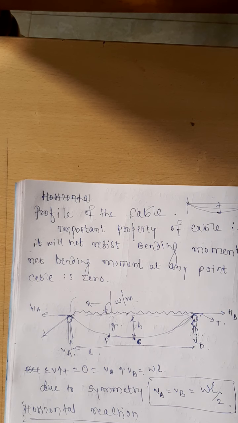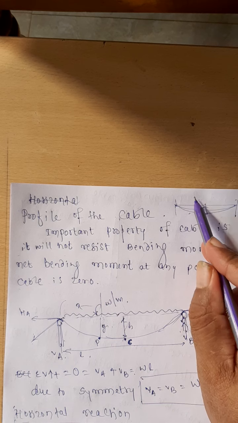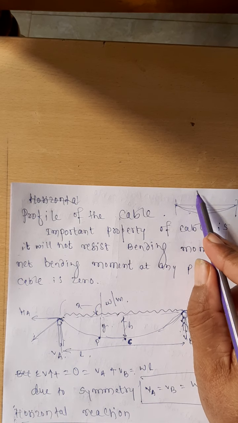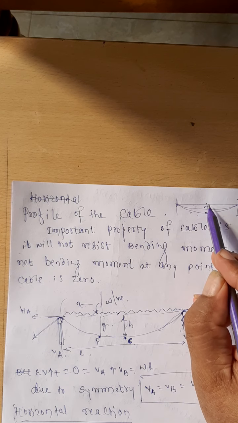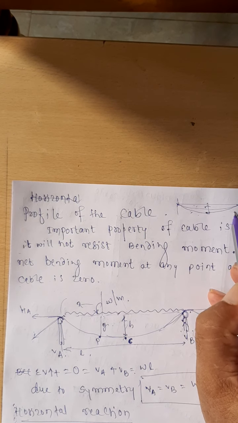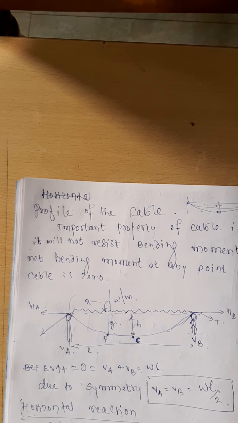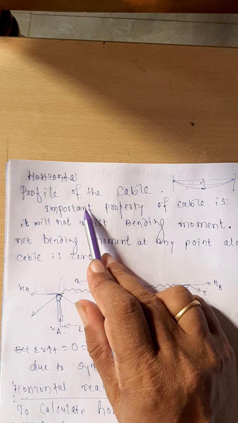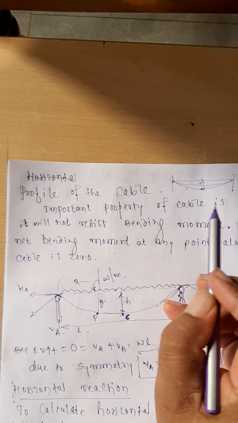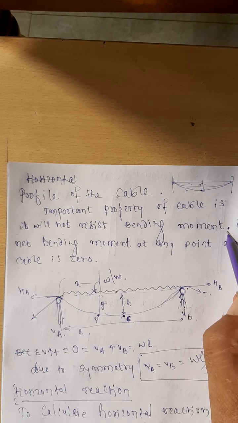This value goes on changing with the load that you are applying on the member. Is it all right? Why does this happen? Because this cable cannot take the bending moment. It adjusts its profile itself in such a fashion that the bending moment in the cable at any point is equal to 0. That is what is mentioned here. The important property of the cable is that it will not resist the bending moment.